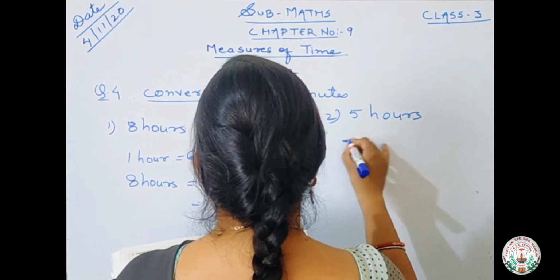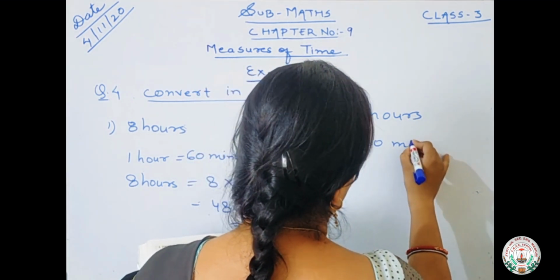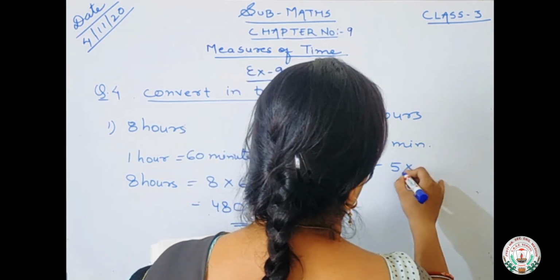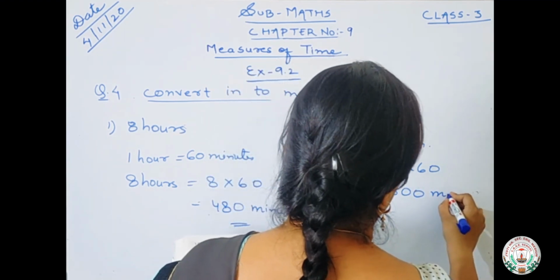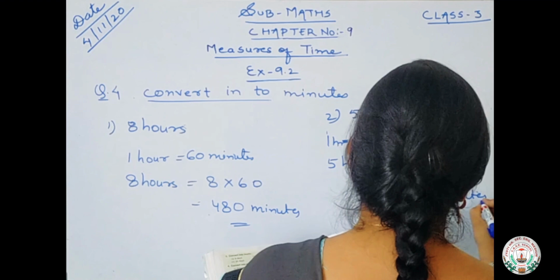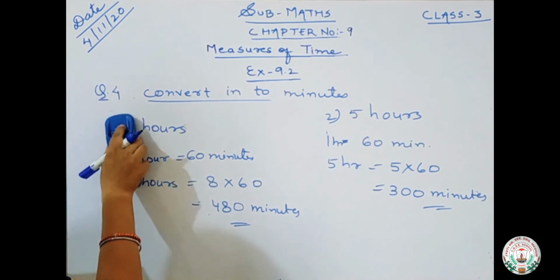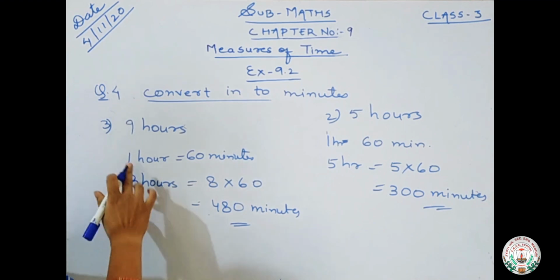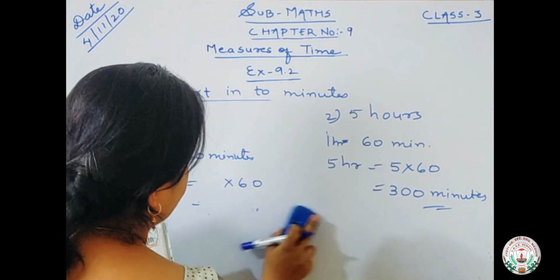5 hours. Again 1 hour is equals to 60 minutes. So 5 hours will be 5 into 60 is equals to 300 minutes. So 5 hours में कितने minutes होंगे? 300 minutes. Okay. Number third is 9 hours. Okay, so 1 hour is equals to 60 minutes. So 9 hour is equals to